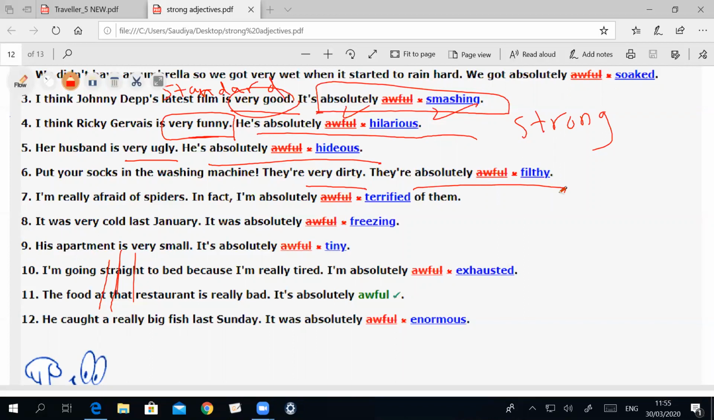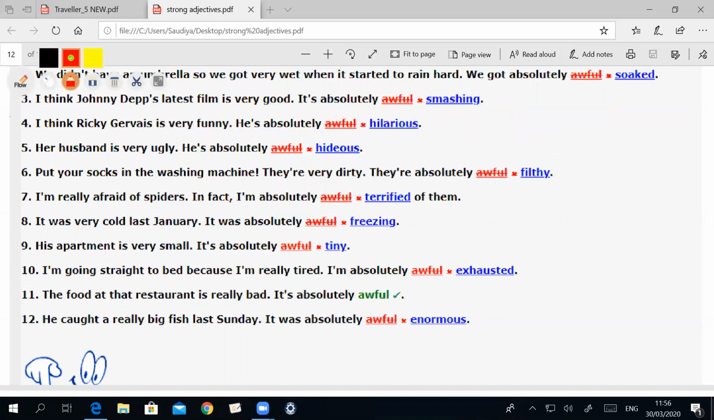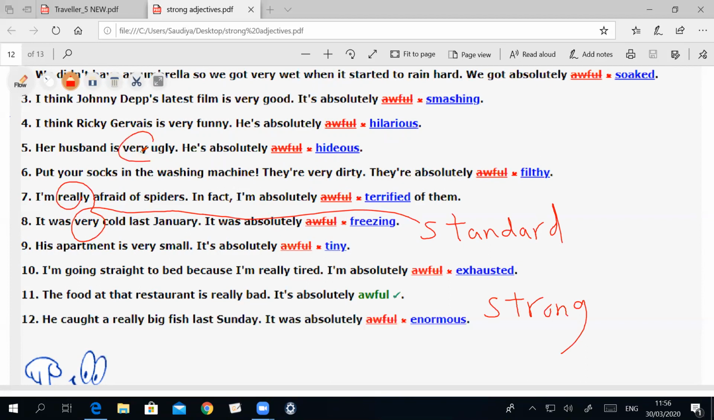You can say afraid, I'm really afraid, of course. You can say really in place of very. They are the same. In this case, you can say absolutely terrified, and so on. You can study this at home. So from this point, we have learned that we have two kinds of adjectives. Number one, standard. Number two, strong adjective. The standard come after very, really, and so on. The strong come after absolutely.